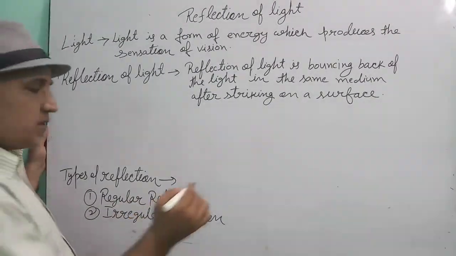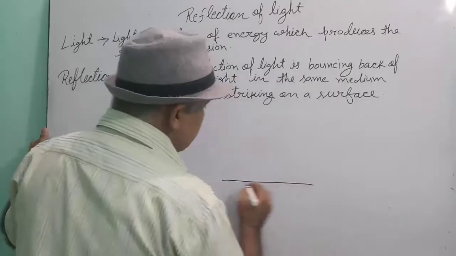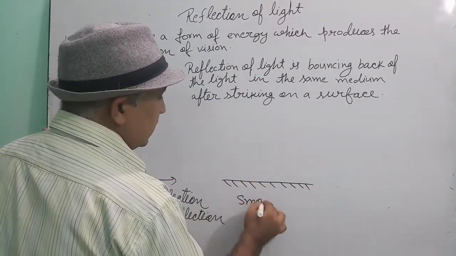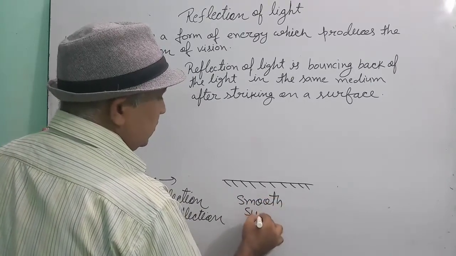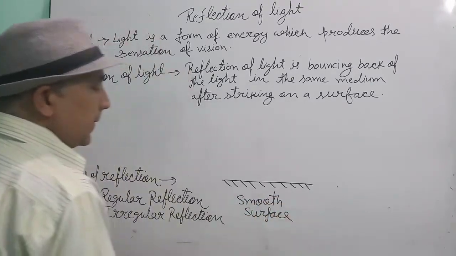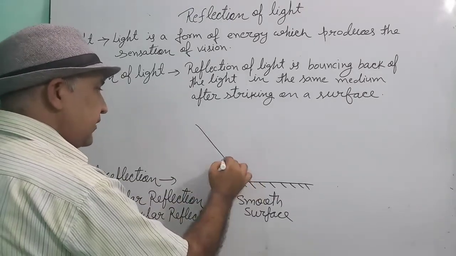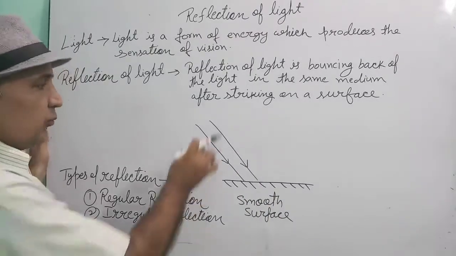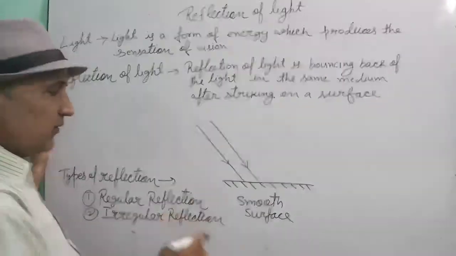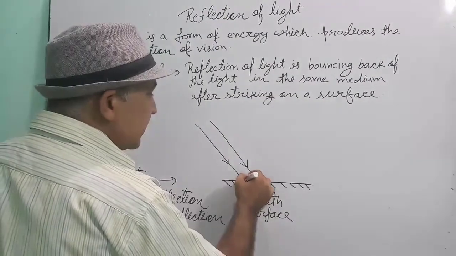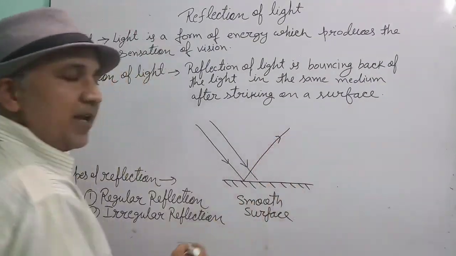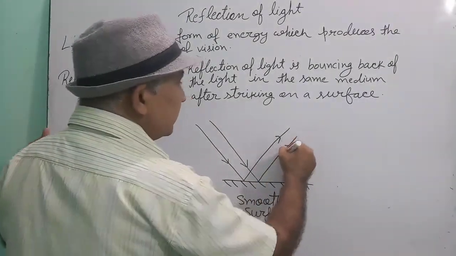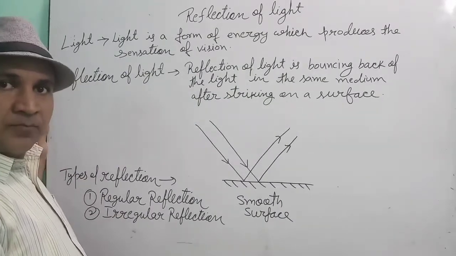See how it happens. Suppose we are taking a smooth surface. Suppose there are rays of light which are parallel to each other striking on it. Two parallel rays are striking on it. We know that after falling on a surface, the ray of light will bounce back in the same medium. Then these rays will also bounce back in the same medium.